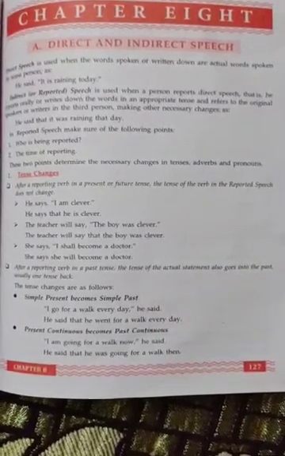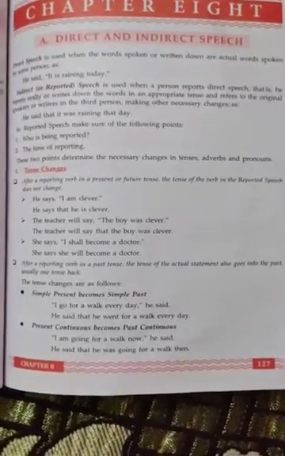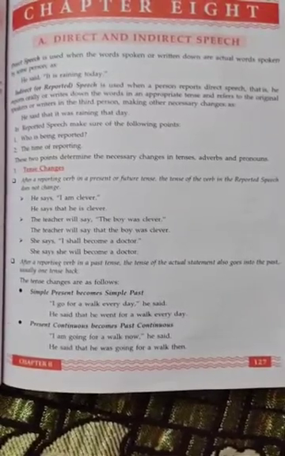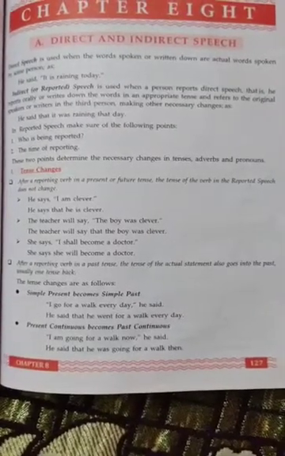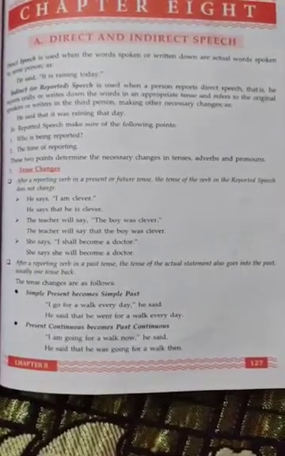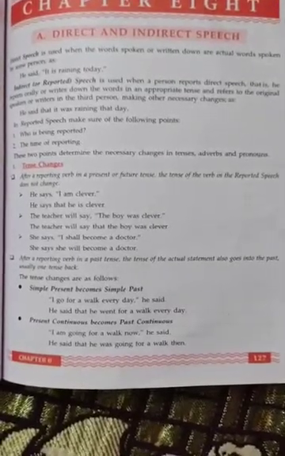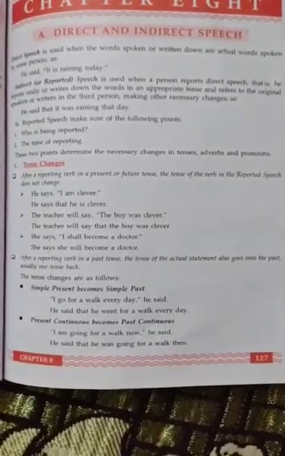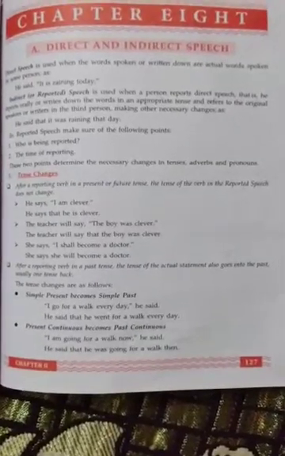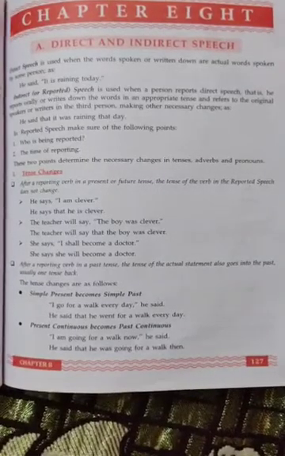So we already have learned direct and indirect speech. Direct speech is when the actual words of the speaker are written or spoken, and in direct speech the actual words of the speaker are always in quote, double quote. Okay? And in indirect speech, a person reports the actual words of the speaker in his own wording. That is called indirect speech.